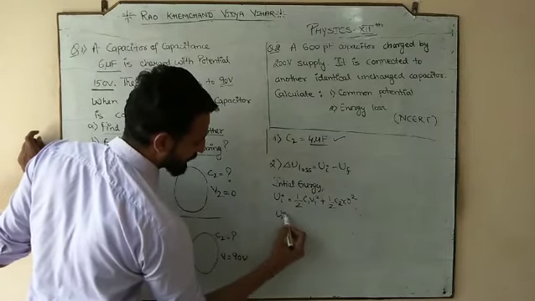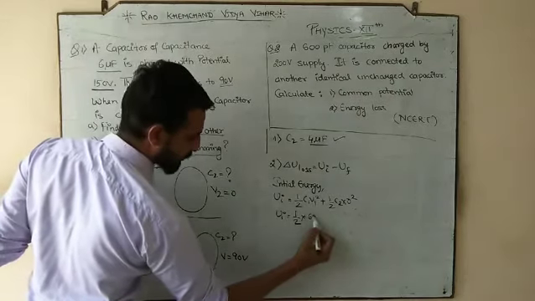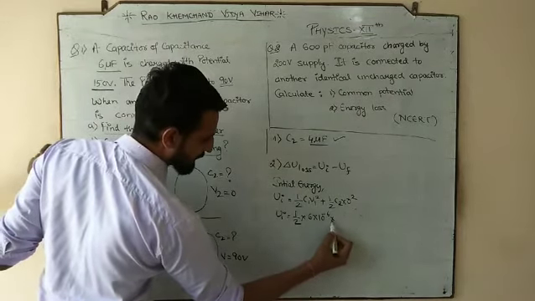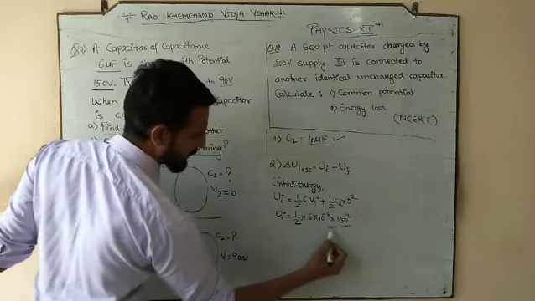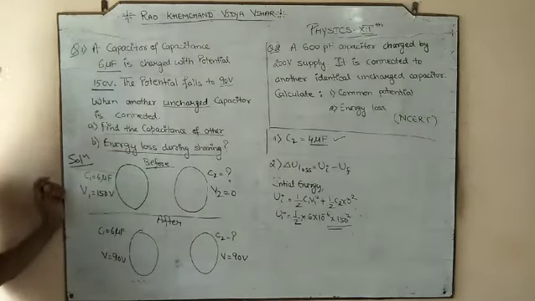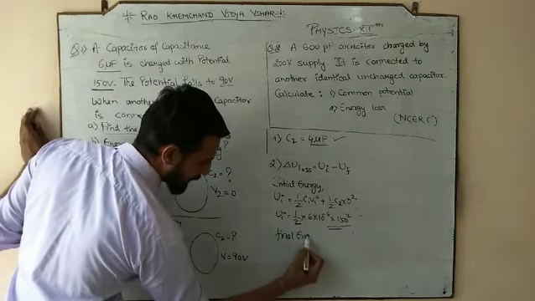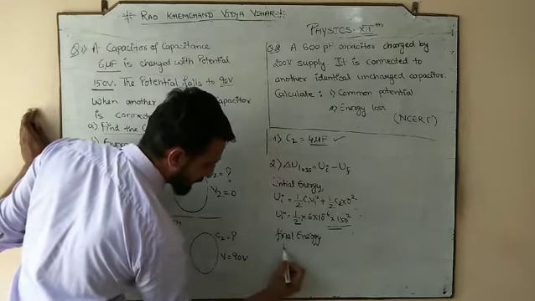So what is your initial energy? Half, C1 is 6 microfarad and V1 is 150 square. I think we can solve this out. Okay, so this is our initial energy. Now please help me with the final energy. So what would be the final energy?